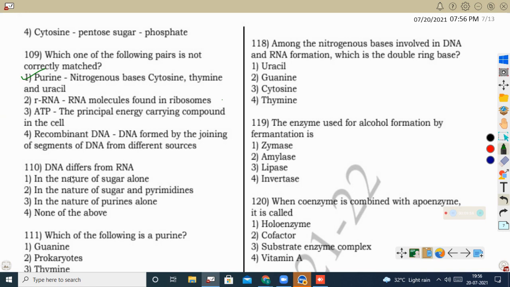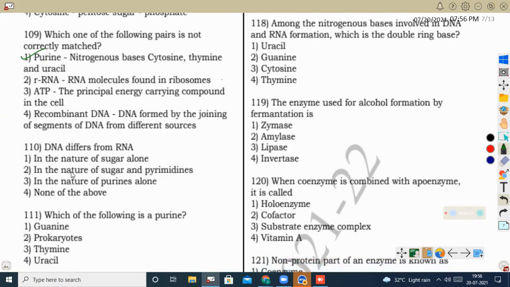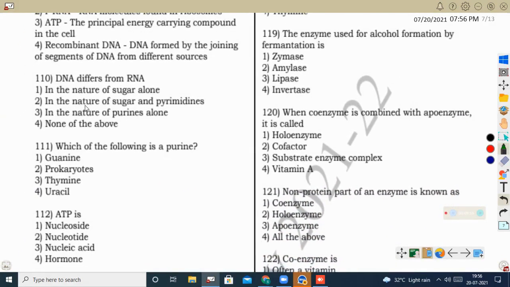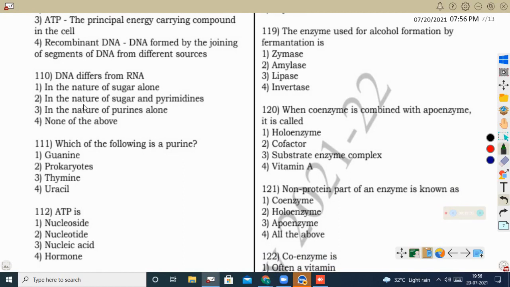Next question, DNA differs from RNA. In deoxyribonucleic acid, deoxyribose sugar is there. In RNA, ribose sugar is there. And in DNA, where thymine is present, in RNA instead of thymine it will have uracil. So here we can see in the nature of sugar and pyrimidine it will show difference. Okay, so here the correct option is 2.